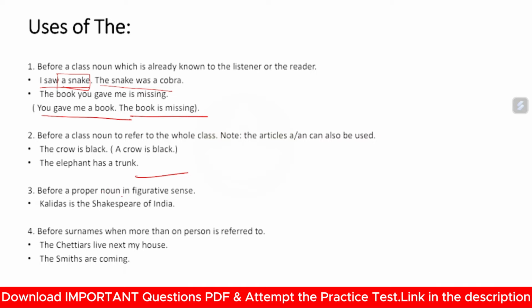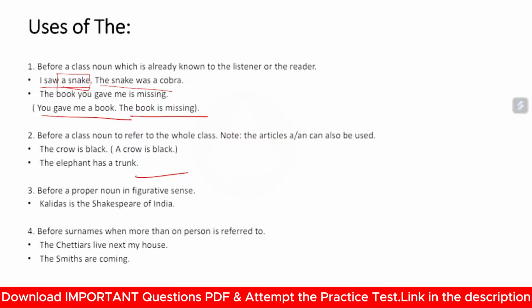Before a proper noun in figurative sense: Kalidas is the Shakespeare of India. You are representing Kalidas as the Shakespeare of India. Shakespeare was a great personality, and people who are enthusiastic about the English subject would definitely know who Shakespeare is. Shakespeare was a writer from London. He has written many books. So Kalidas here is referred to as the Shakespeare of India. Now, point four.